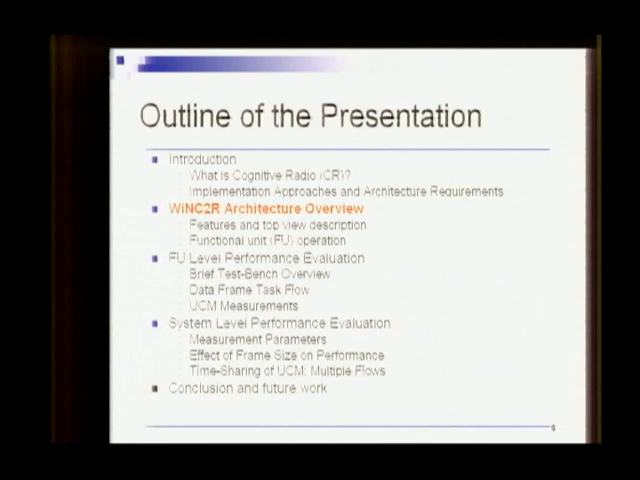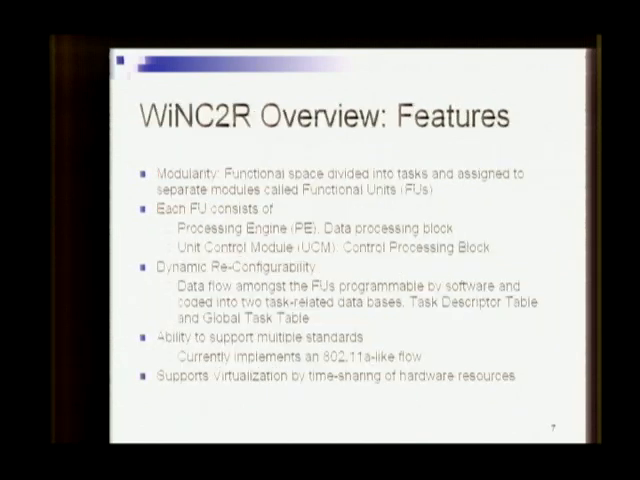We now move on to the WinCTOR architecture overview. WinCTOR achieves modularity by dividing the reader processing functions into separate tasks. It's a task-based architecture. It assigns these tasks to independent processing blocks, which are called function units. Each function unit or FU contains a processing engine which implements the core functionality of that FU, like let's say